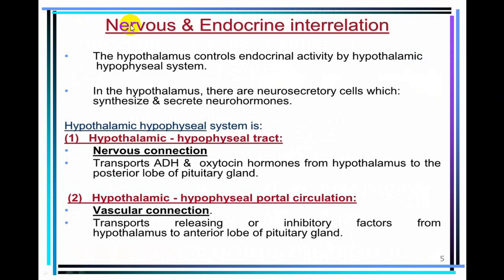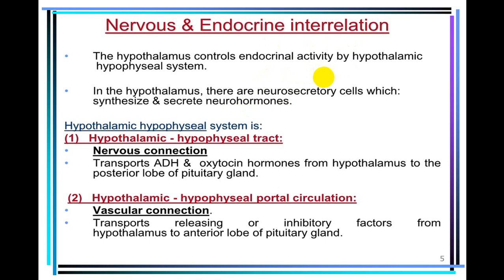Now, what is the relation between nervous system and endocrine system? Hypothalamus controls endocrine activity by the hypothalamic hypophyseal system. In hypothalamus, there are neuronal cells, but they perform the function of secreting hormones. That's why they are called neurosecretory cells or neuroendocrine cells.